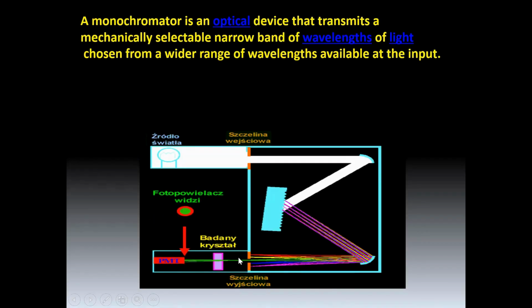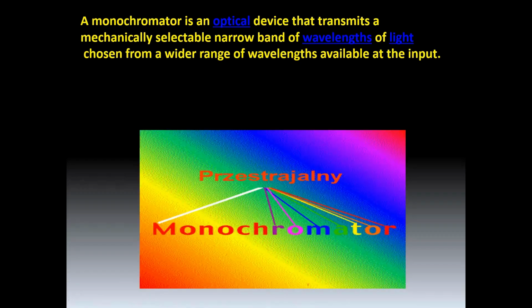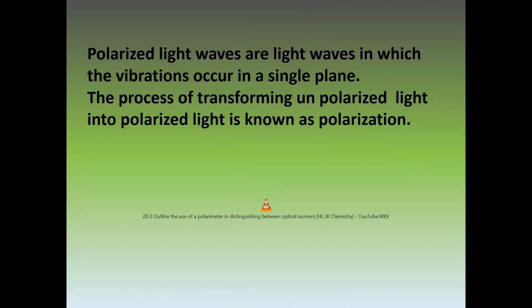So we can get a single wavelength from this monochromator. And polarized waves are light waves in which the vibration occurs in a single plane. So we have taken a single wavelength. Now we will polarize it.